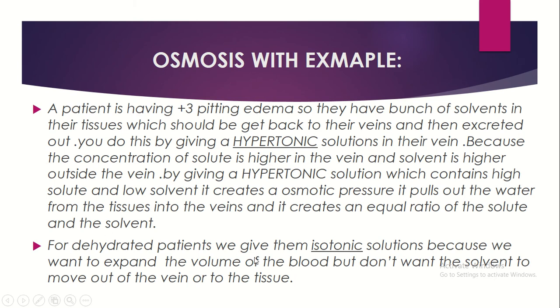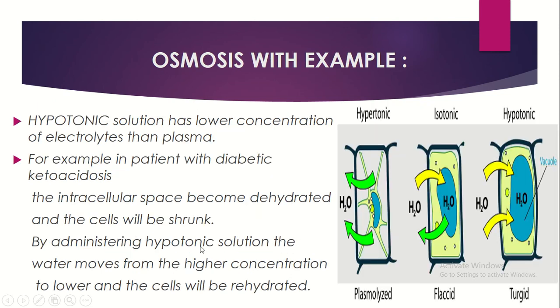For dehydrated patients, we give an isotonic solution because we want to expand the volume of blood, but we don't want the solvent to move out of the vein into the tissues. Isotonic means equal amounts of salt and water. For patients with vomiting, loose motion or diarrhea, we give isotonic solution because we just want to expand the water volume and the solute volume. We don't want the solvent to move in and out of the vein because the patient is already stable, but we need more volume. So for those patients we will be giving isotonic solutions.